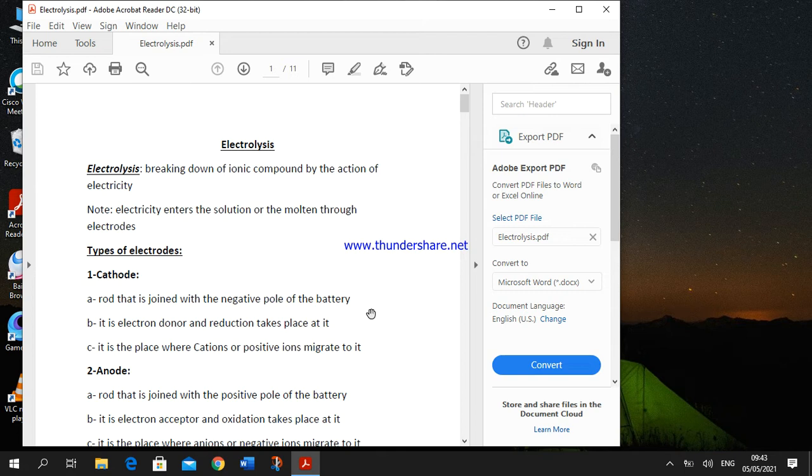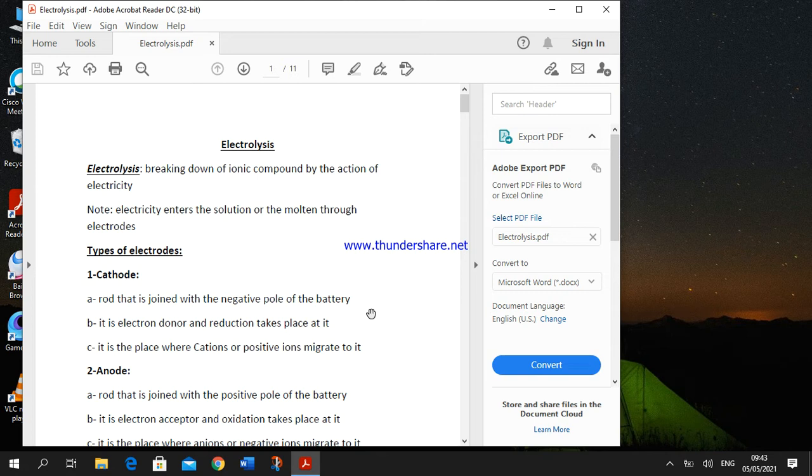In this lesson, we will explain the two cases of electrolysis: electrolysis of a molten ionic compound and electrolysis of an aqueous ionic compound formed by dissolving an ionic salt in water. The melting point of ionic compounds is very high, so we add impurities to decrease the melting point. That helps in saving energy and decreasing the cost of electrolysis.